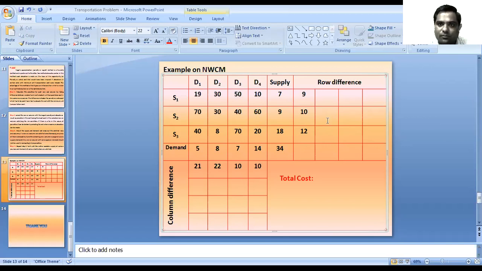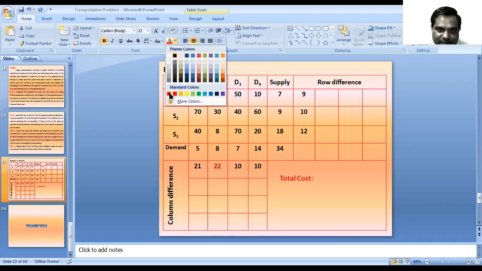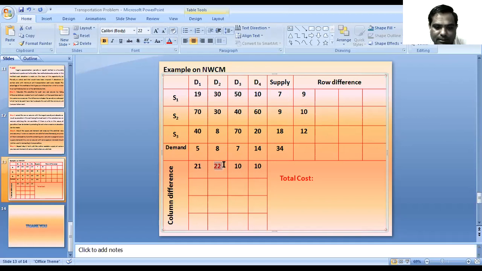So we calculated the row differences and column differences. Out of these differences, which value is maximum? These are 9, 10, 12, 21, 22, 10, 10. Out of all these values, 22 is the maximum value.